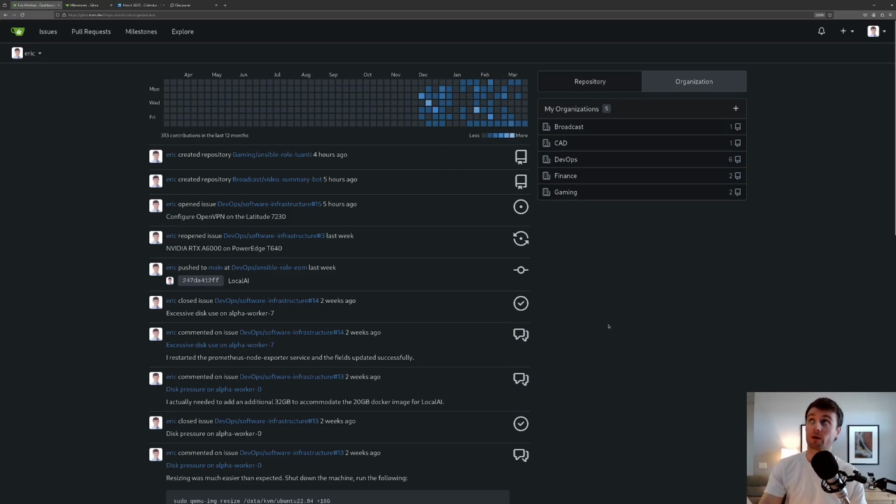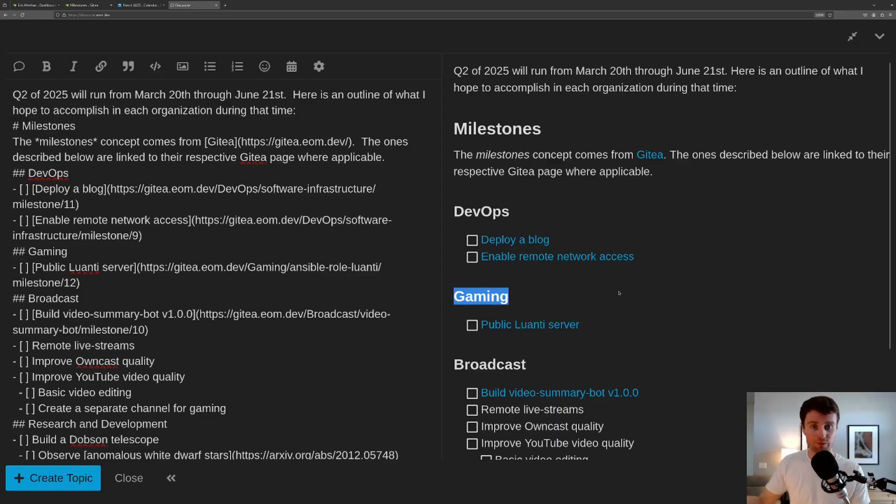But since they are baked into the software that I'm using, and I am hoping to design this for future projects, I just went ahead and used them, and we'll continue doing that for now to see how well it works. If it becomes way too much overhead, then I might roll back that idea. So each organization has specific milestones, and these all kind of link together. We'll see how as I go.